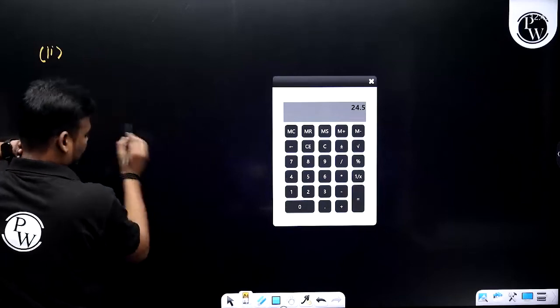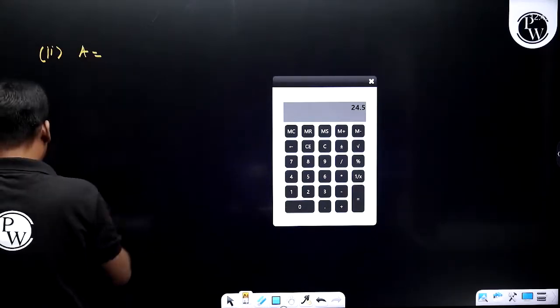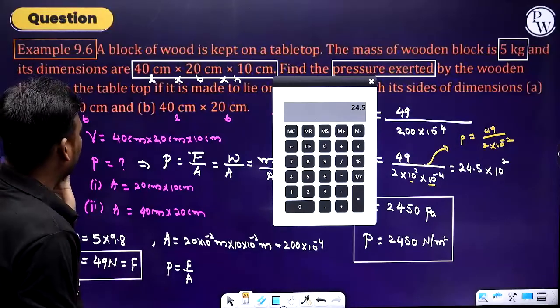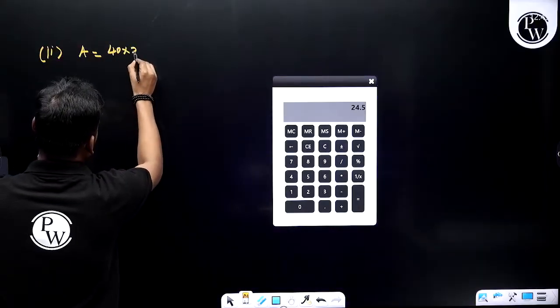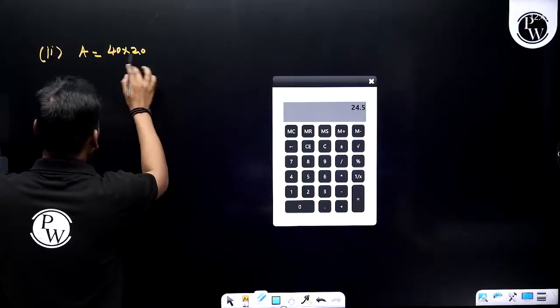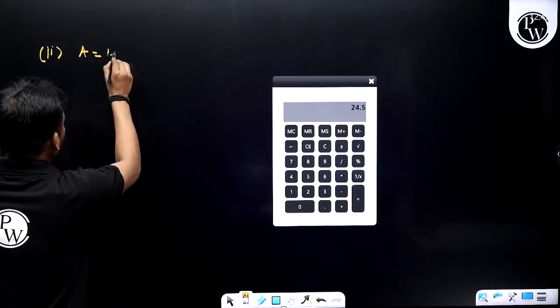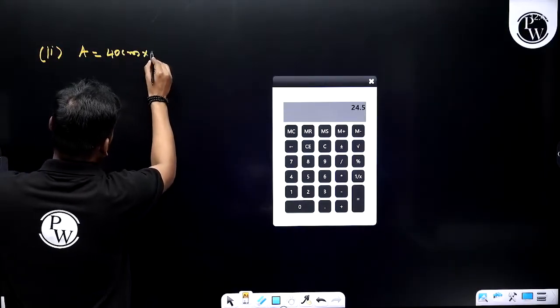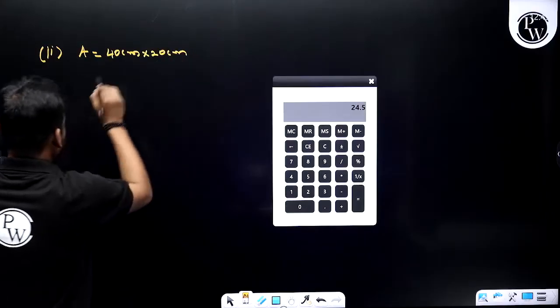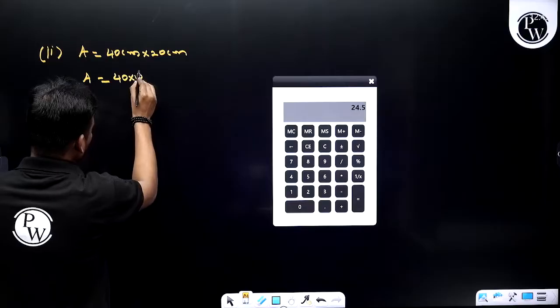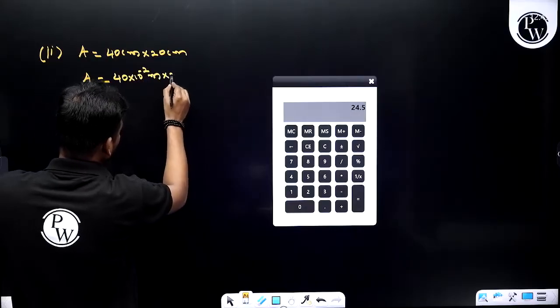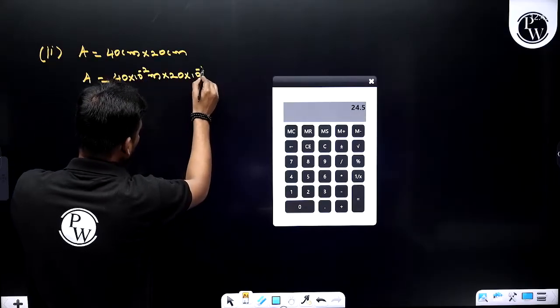First let me write the area. Second case area is 40 into 20, 40 centimeter into 20 centimeter. It is in a CGS unit. Let me consider it in SI unit. So 40 into 10 power minus 2 meter into 20 into 10 power minus 2 meter.